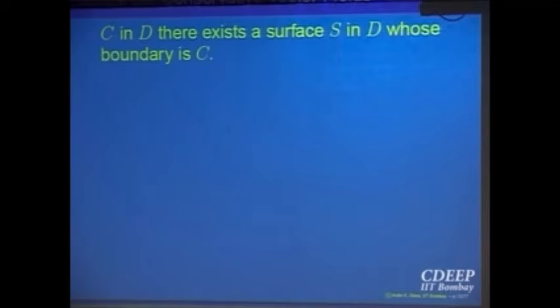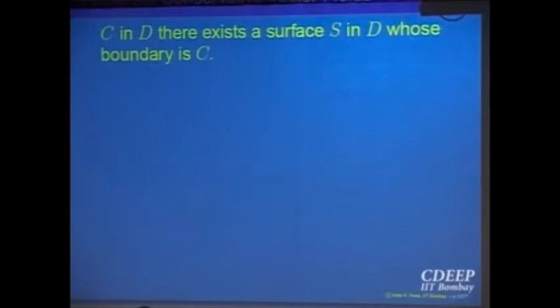Everybody try to visualize it, because don't take my answer as yes or no. This is where individually you have to visualize and see, because we are giving a geometric definition. In R3, take the region between two concentric spheres. Take a simple closed curve inside that region, right?